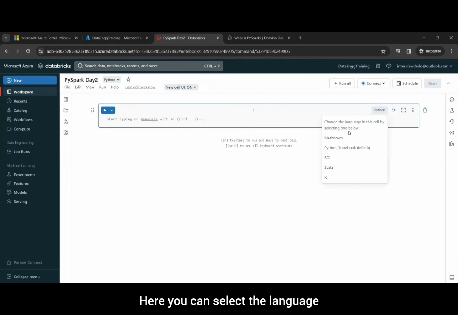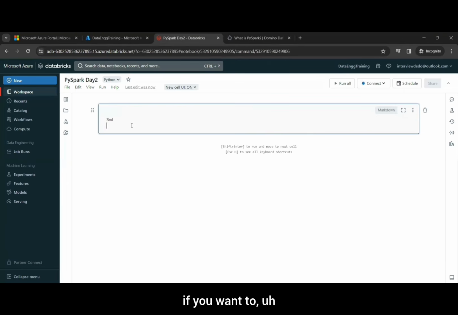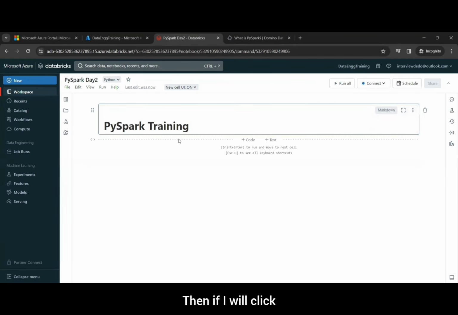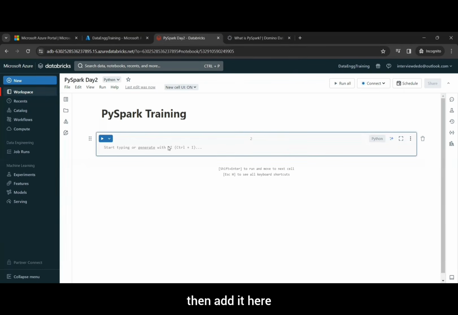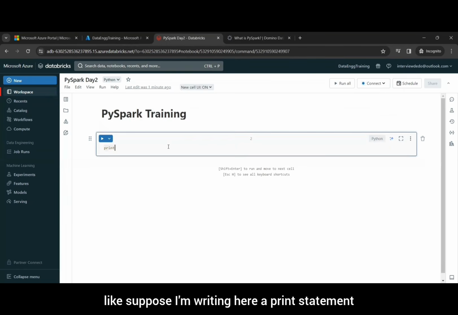Here you can select the language which you want to write. Markdown is if you want to add something like, suppose I want to add some heading like PySpark training, and I need to write here some, okay, this way. Then if I click, it will show you Markdown. That's the Markdown basically. It would provide you heading. And if you want to add code, then add it here.